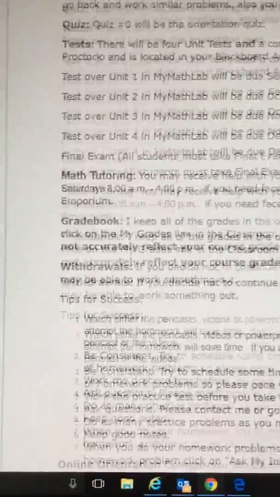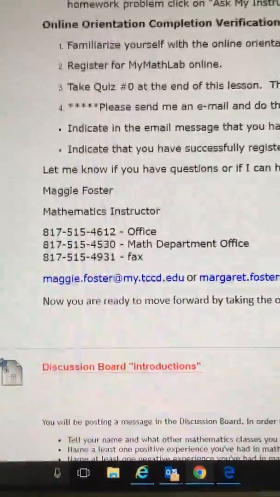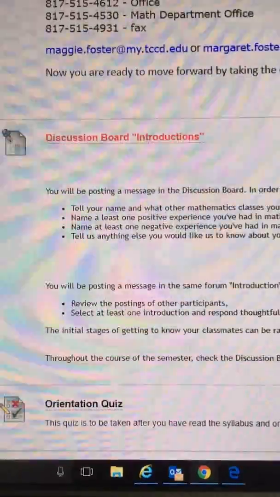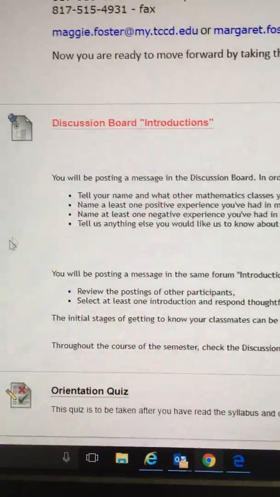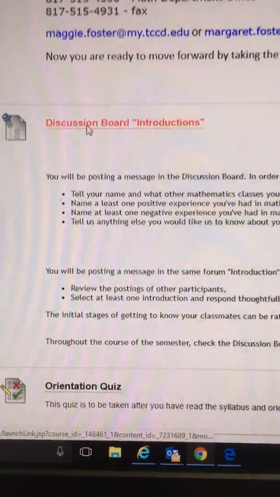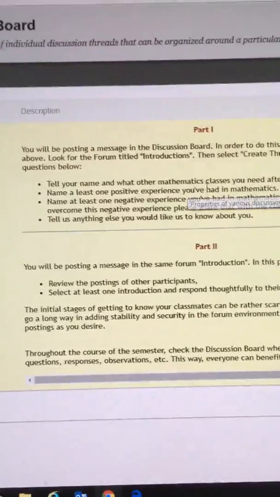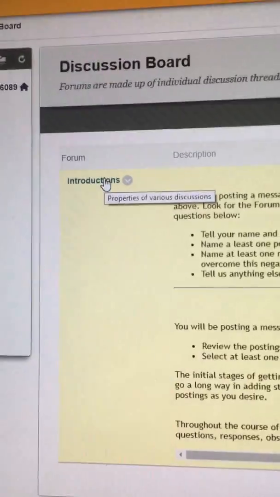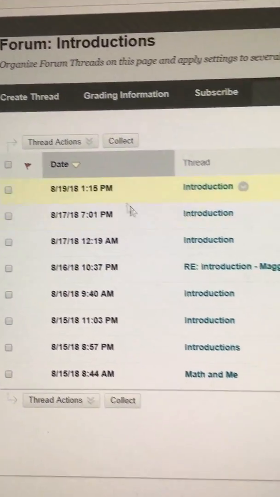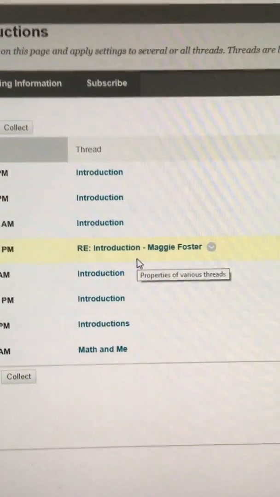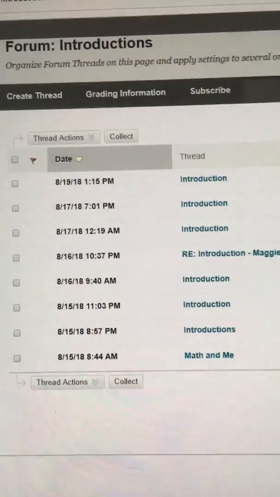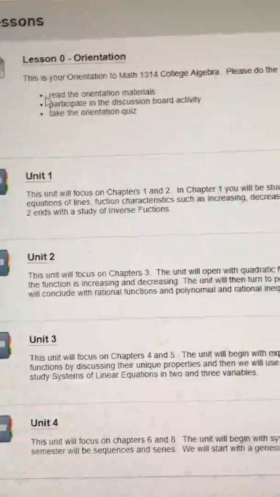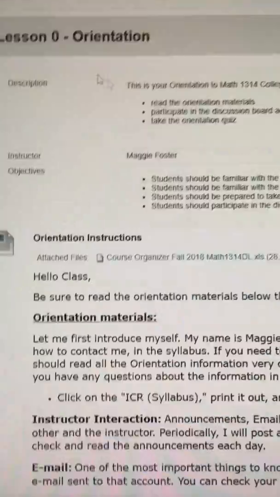Okay. Down at the very, very bottom of Lesson 0, you're going to see your discussion board introduction right there. So you can click right on that link and it'll take you to the discussion board. There's your questions. Click right here on this link here. And then you can actually put in your introduction. As you can see, some of your classmates have already done that.